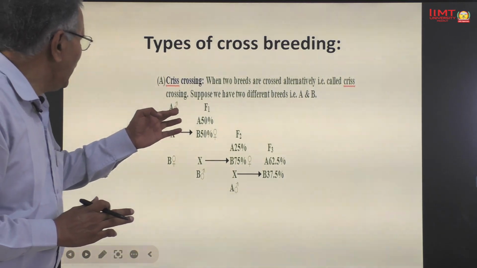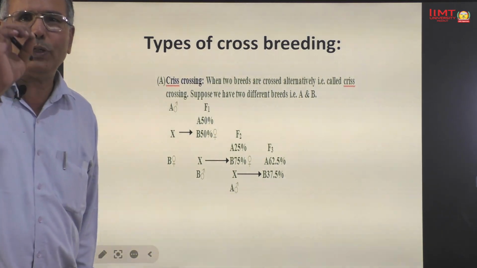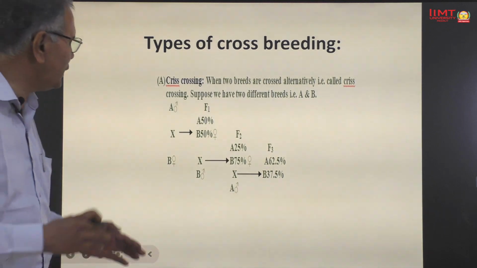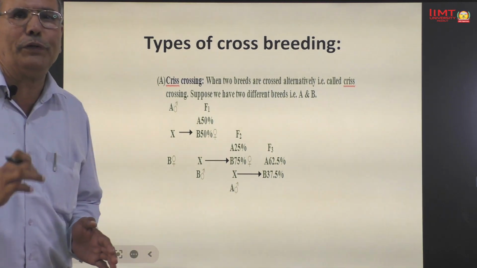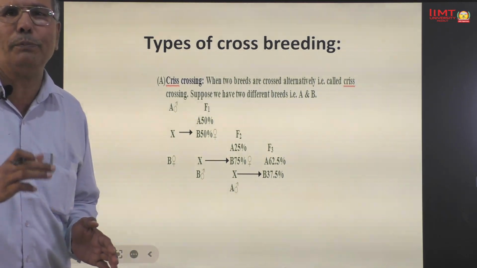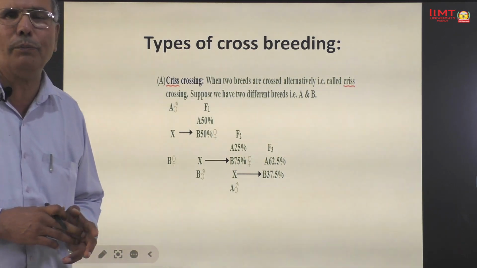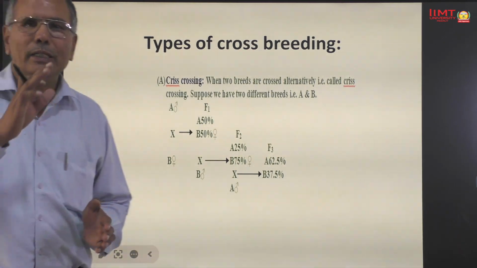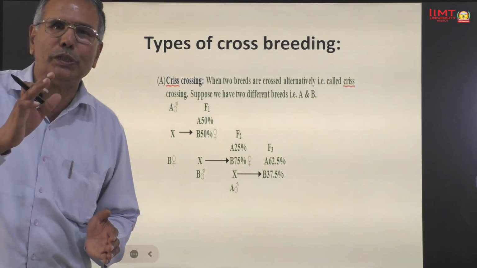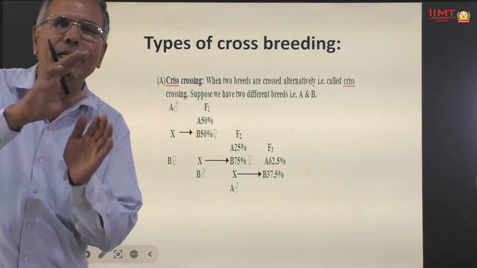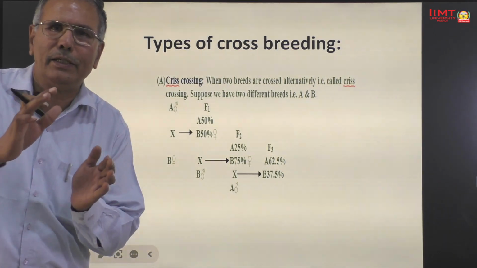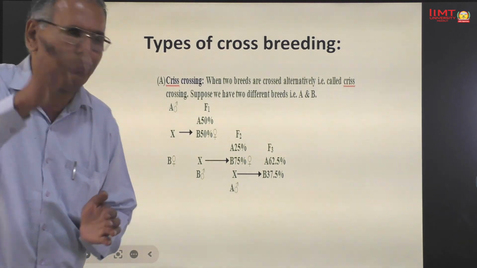The F3 progeny is having 62.5% genes of breed A and 37.5% genes of breed B. Hence, through criss-crossing, we can combine the good characteristics of two breeds in the progeny.